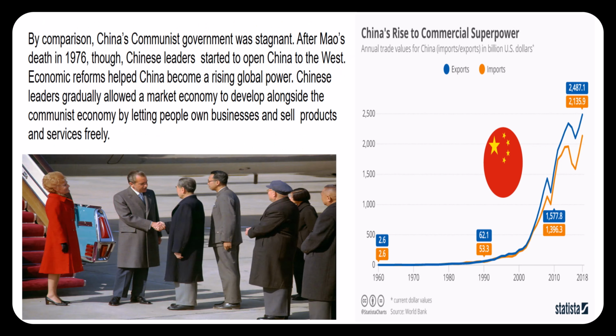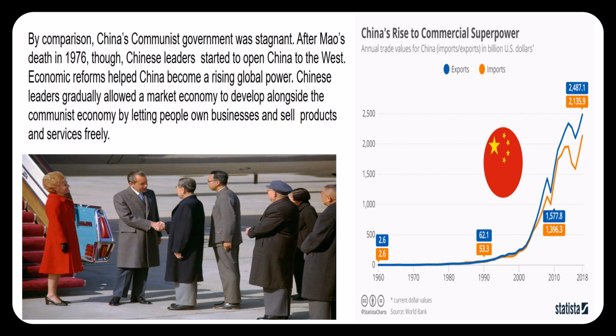By comparison, China's communist government was stagnant. After Mao's death in 1976, though, Chinese leaders started to open China to the West. Economic reforms helped China become a rising global power, as you can see on the line graph to the right. Chinese leaders gradually allowed a market economy to develop alongside the communist economy by letting people own businesses and sell products and services freely.